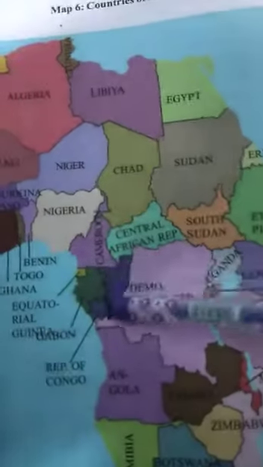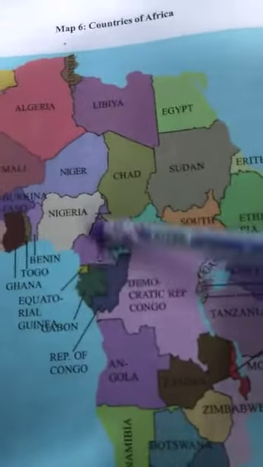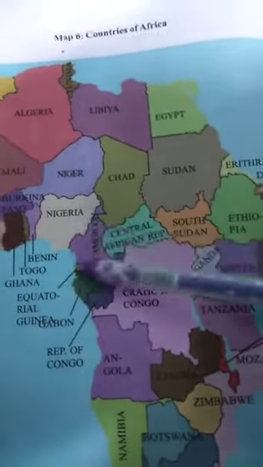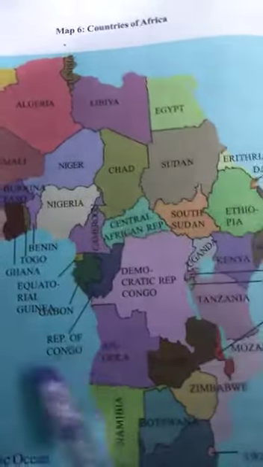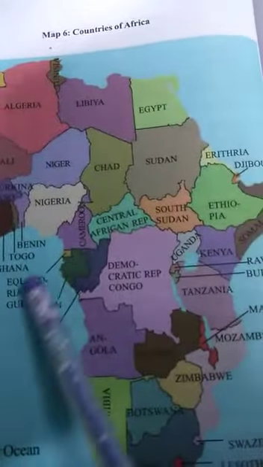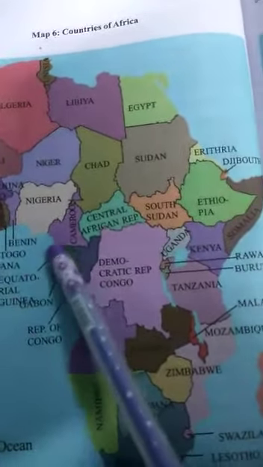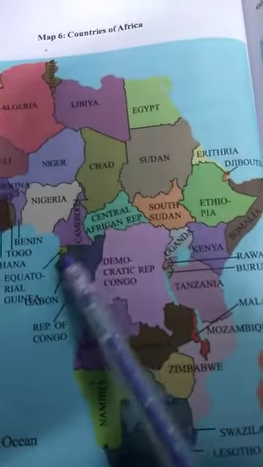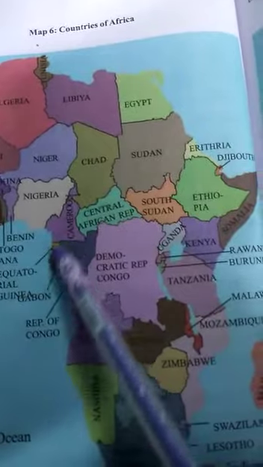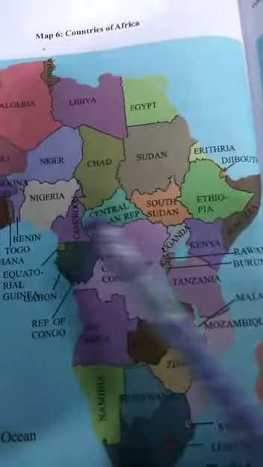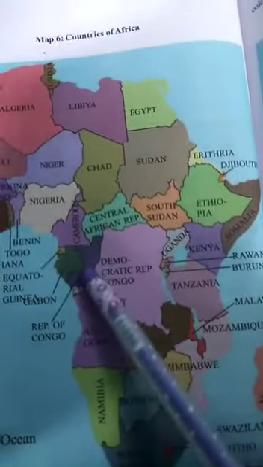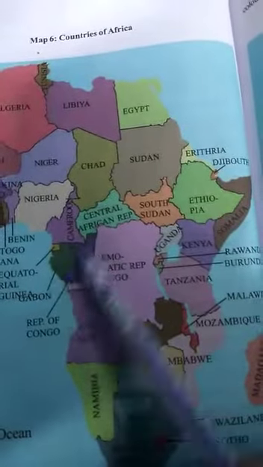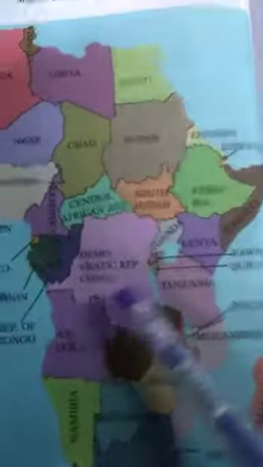Here another small country is there, Cameroon, on the west side of Africa. And Equatorial Guinea, and here the small country on the west side, Gabon. Here another country, Republic of the Congo, on the west side of Africa.